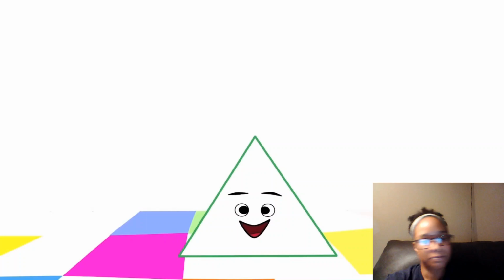If you look really close, you will see I have 3 sides. 1, 2, 3. What am I? You're a triangle. Draw a circle in the air. Draw a triangle in the air.